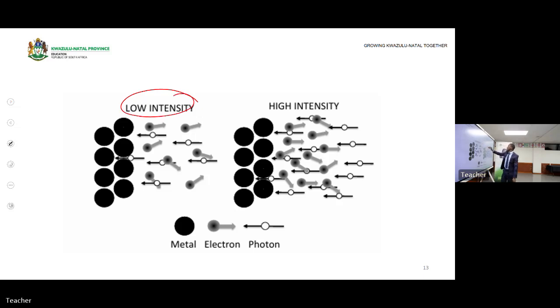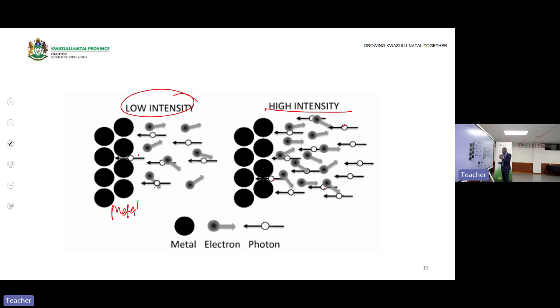Okay. Then here we have low intensity and high intensity. You see, by increasing the intensity, you see the number of photons that were striking the surface. Here is a metal. 1, 2, 3, 4, 5, 6. We have only 6 photons. But by increasing the intensity, 1, 2, 3, 4, 5, 6, 7, 8, 9, 10, 11, 12, 13.